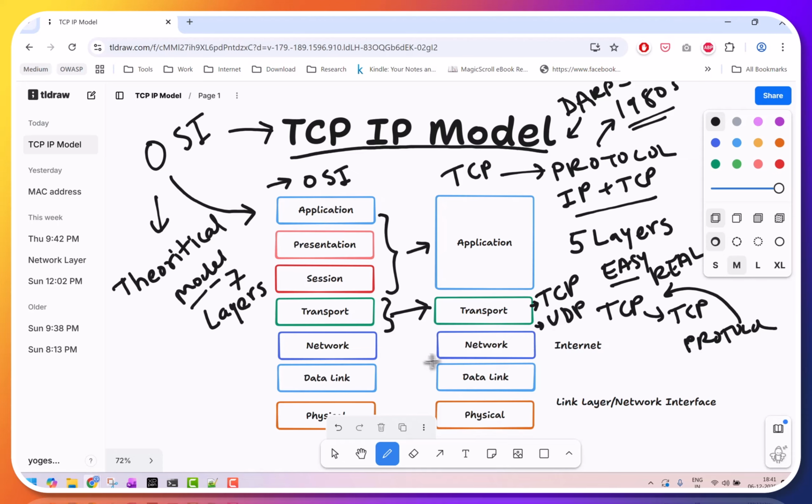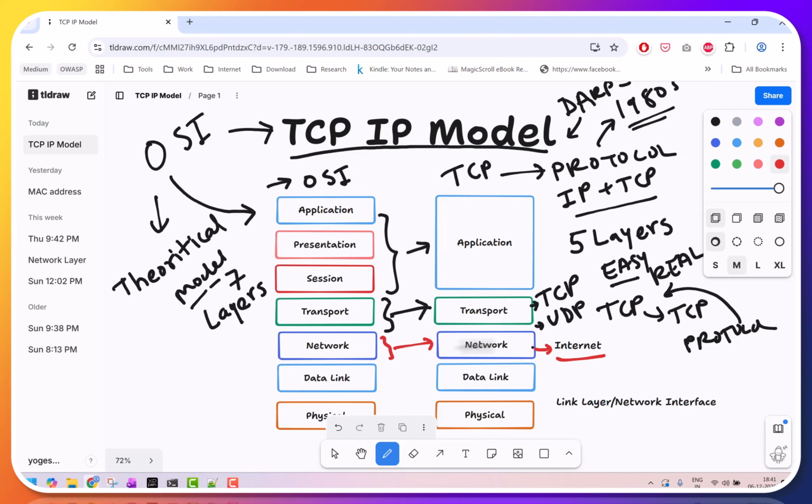Now the network layer is another layer in TCP that is sometimes also named the internet layer. You will see some websites call it the internet layer. Whatever the network layer does, the same thing this layer does in TCP. It figures out the best network route to send our data to the destination.